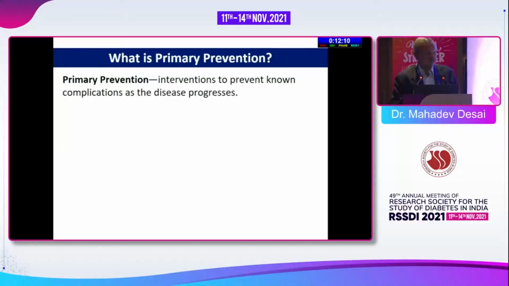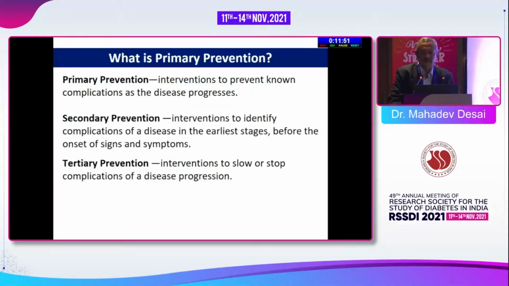So what is primary prevention? Primary prevention consists of the interventions that you carry out to prevent the known complications of the disease as the disease progresses. Had we not done the preventions, the disease would have gone on to some specific complications. That is primary prevention. As against that, secondary and tertiary prevention apply once the disease has already shown some signs or complications, even at the molecular level or at the investigations level. If you can prevent the symptoms and signs, that is secondary prevention. And tertiary prevention is that we can slow down or stop the complications further, but we cannot reverse the complication which has already occurred.